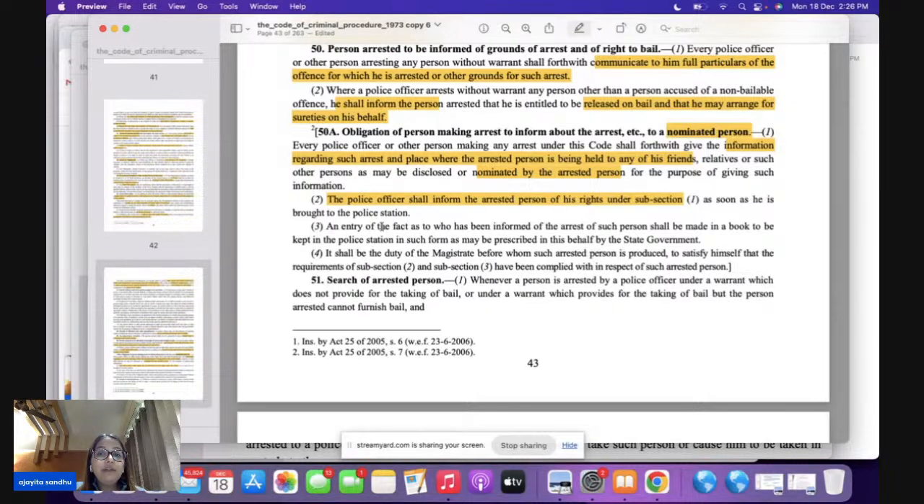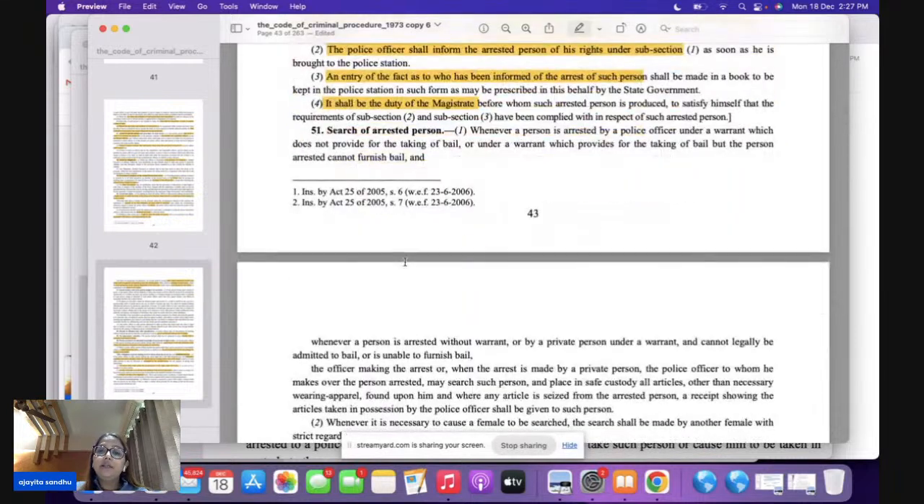Now, this entry will be made in a book. The entry that you have informed the arrested person of his rights has to be made in the book. Now, this is a very important point. Every magistrate, it is a duty of a magistrate. Now this particular subsection is imposing a duty on the magistrate that when the arrested person is produced before him, he has to see whether the police officer has complied with this particular duty or not, whether the entry was made in the register or not. So section 50A is very important.